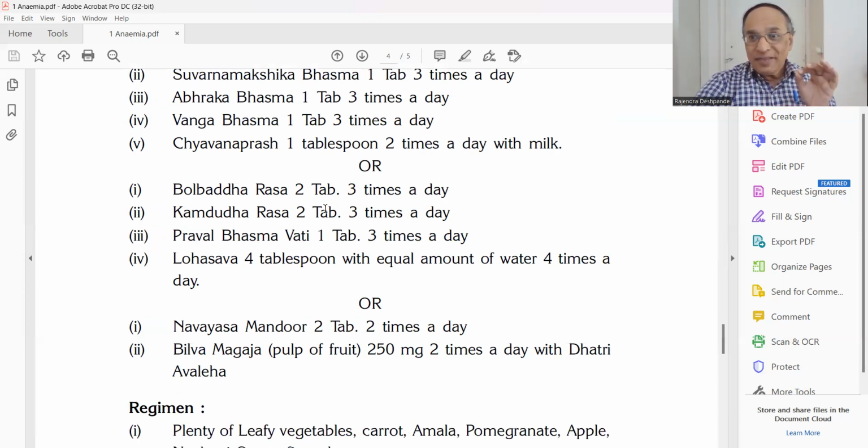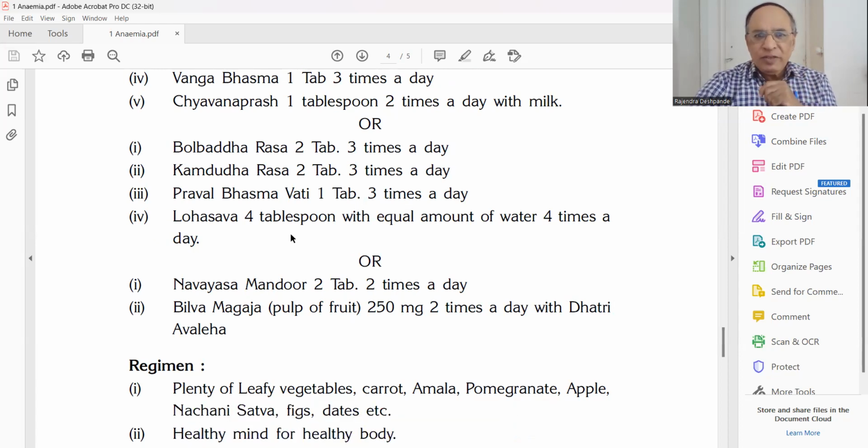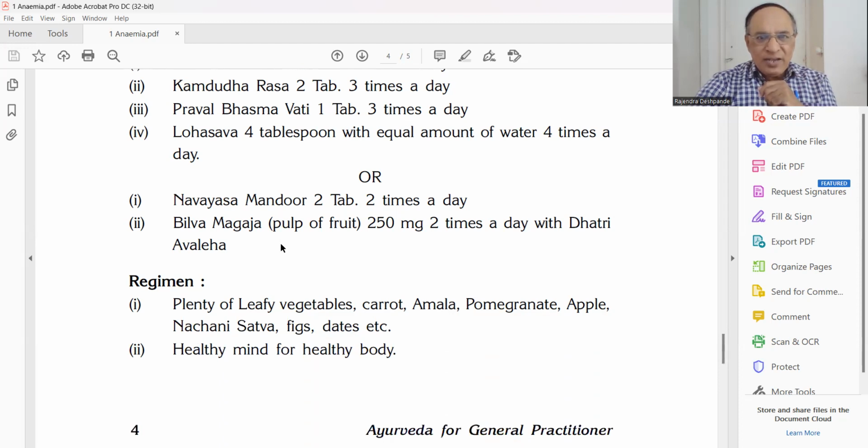Kamadudha, anti-pitta drug. Whenever there is acidity or bleeding piles, anywhere bleeding, hemophilia, then ITP, Kamadudha Rasa is the best. Pravala Bhasmavati is also best because they are best Pitta Shamaka. 1 tablet 3 times in a day. Lohasava, 4 teaspoons with equal amount of water. Next is Navayasa Mandur, 2 tablets 3 times in a day.